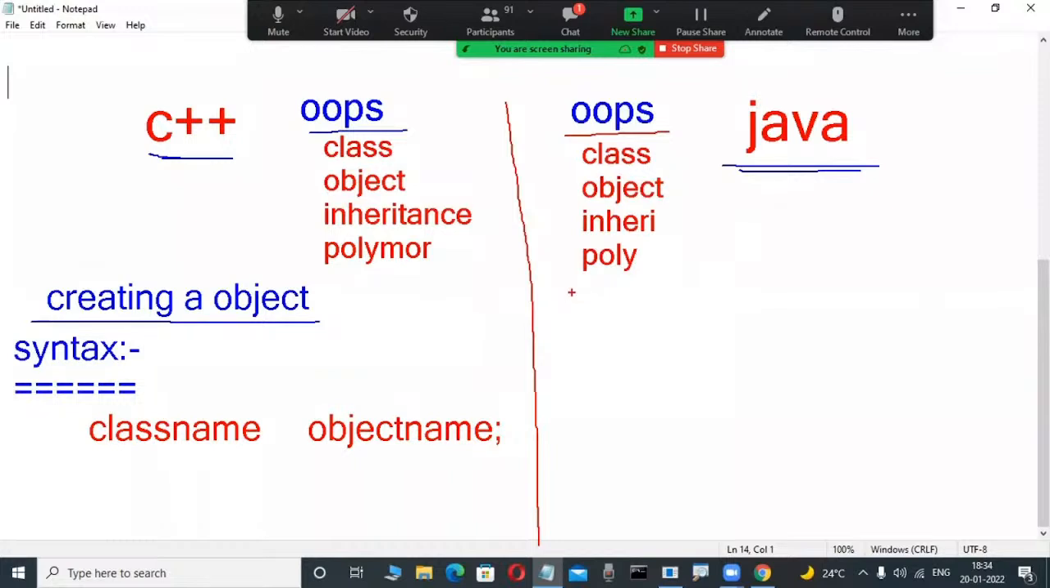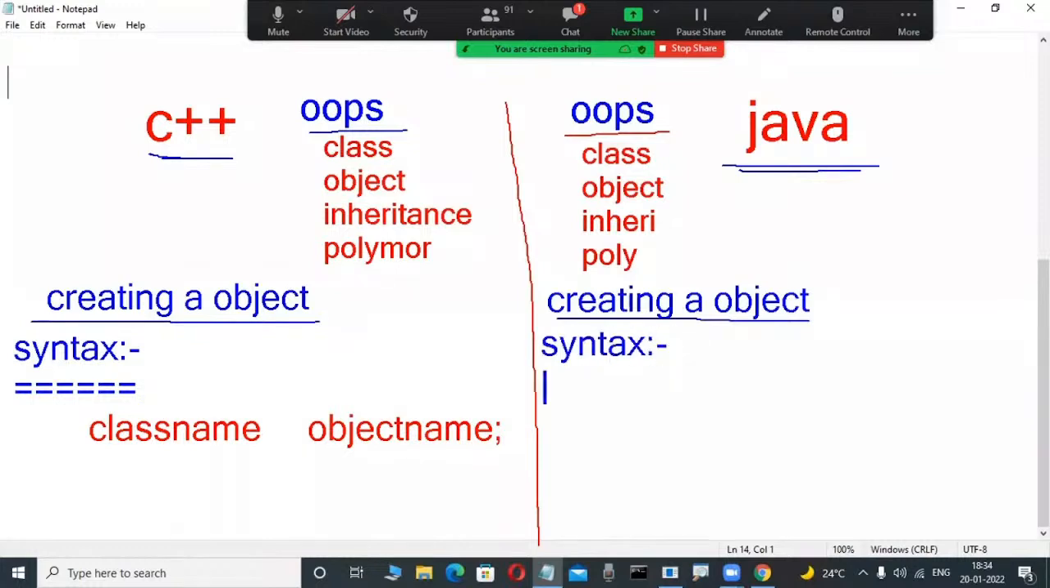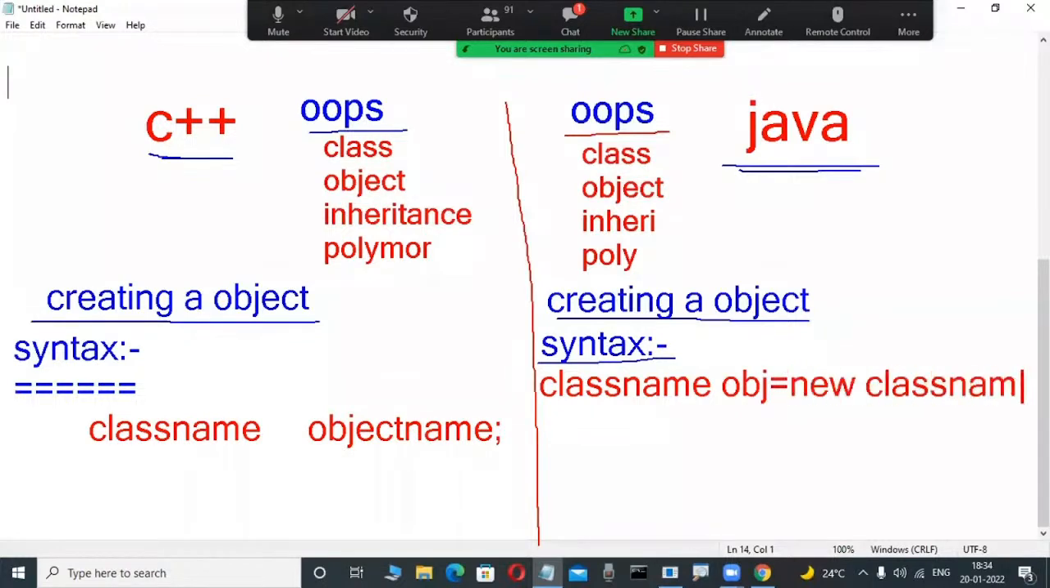Suppose creating an object is there in Java also. Suppose they want to create an object from a class, don't worry what that is. Creating an object from the class in Java, anybody technical, maybe tell me roughly the syntax. Maybe many fellows are good at Java, Python in their academic career. Yes, some fellows are telling correct: class name, space, object name equals new class constructor. Some other syntax is there or not?